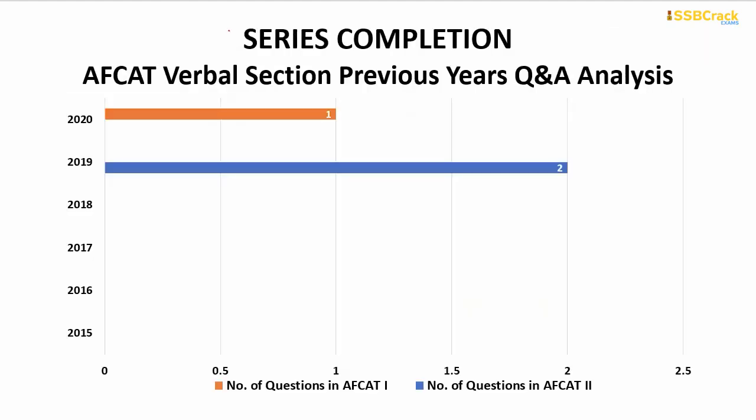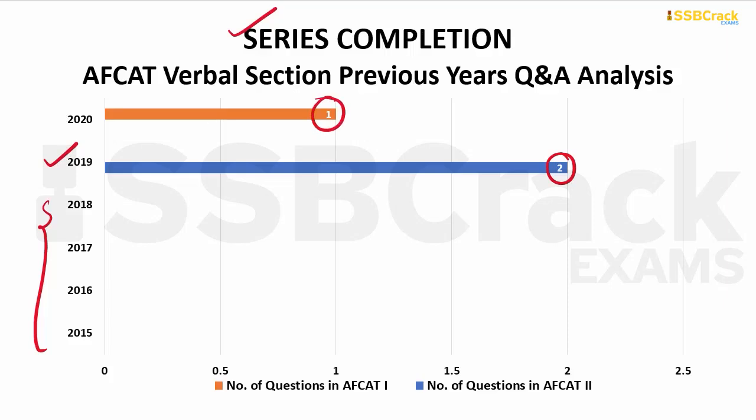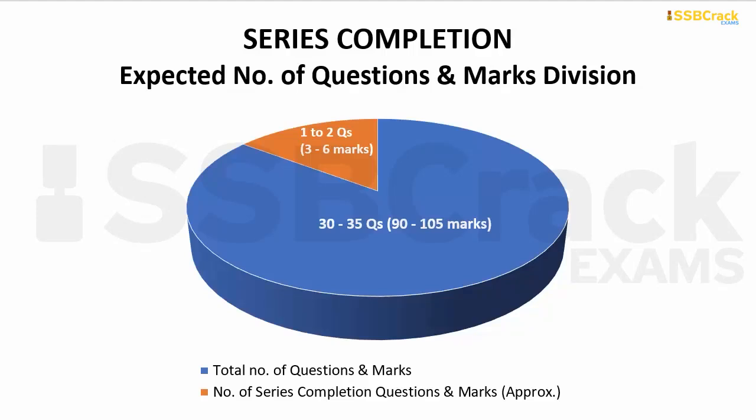Coming on to series completion, from series completion there were no questions in these 4 years, but from the last 2 years we are getting questions from this topic, and the maximum questions are 2 which came in AFCAT 2 2019 paper, and minimum question is 1 only which came in AFCAT 1 2020 paper. So in your upcoming AFCAT exam, you can expect around 1 to 2 questions from this topic, which will comprise around 3 to 6 marks.